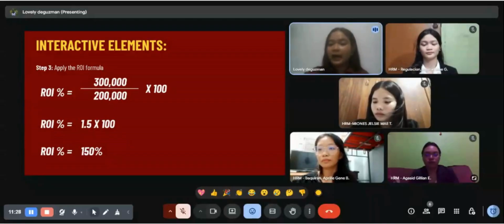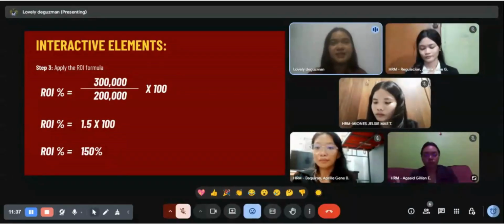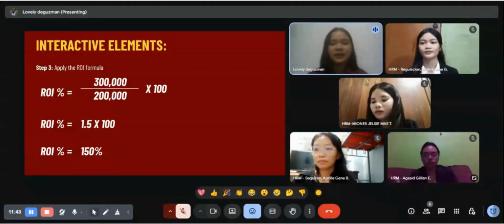So the ROI is 150%, which means the training returned one and a half times its cost. So yes, it's considered a good investment for the company.